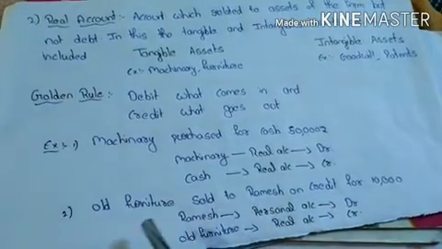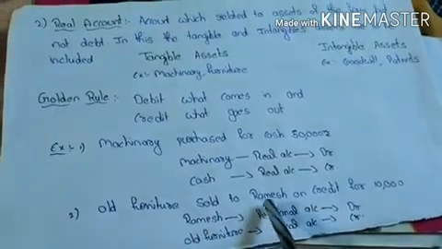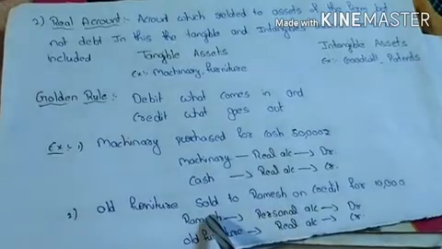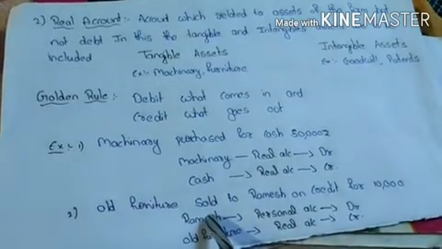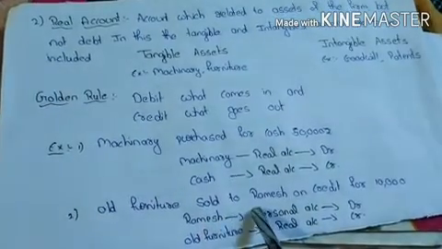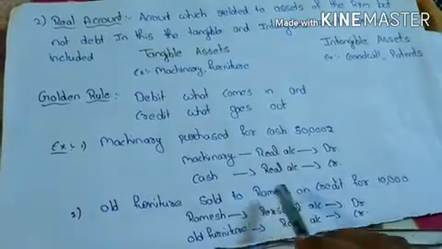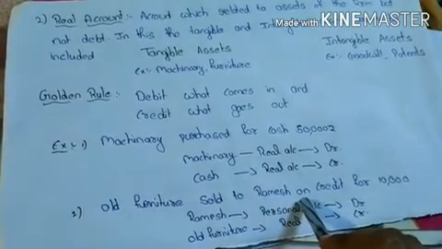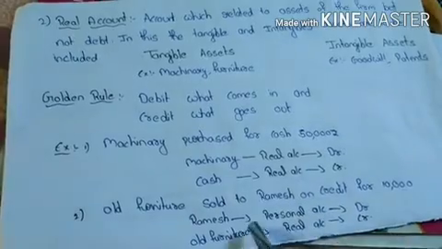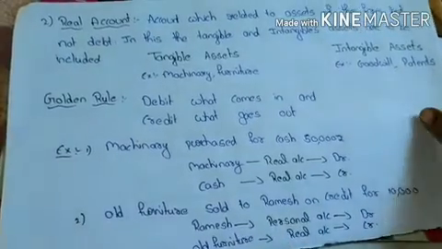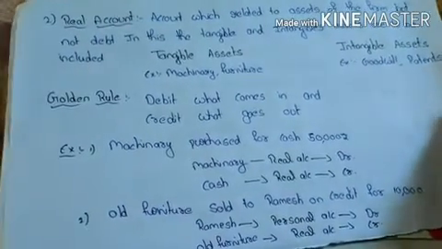Next, old furniture sold to Ramesh. So Ramesh receives the old furniture. According to the golden rule of personal account, debit the receiver and credit the giver. So here receiver is Ramesh, so his account should be debited. This is all about real account.